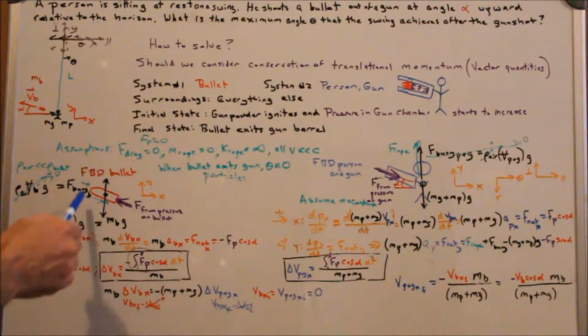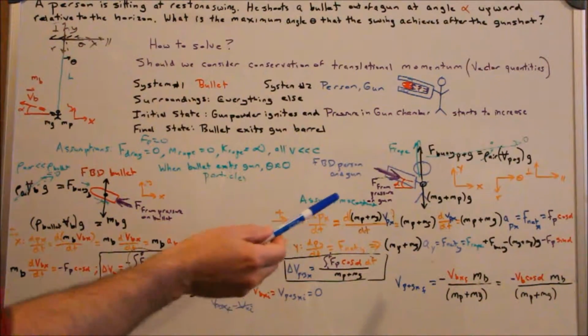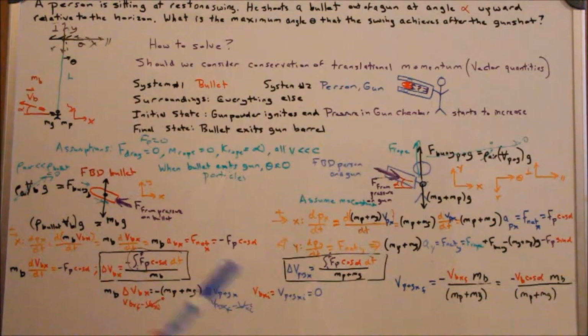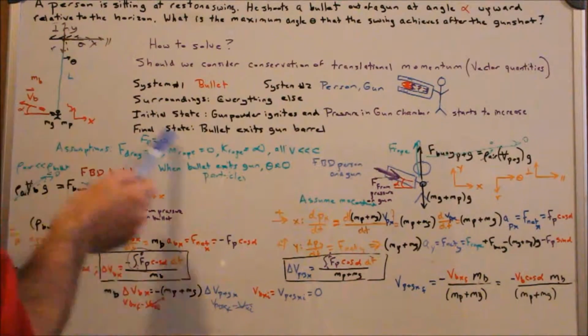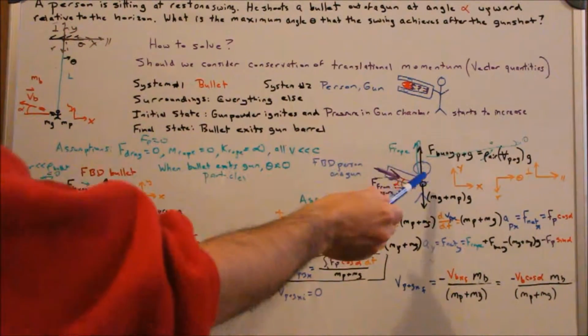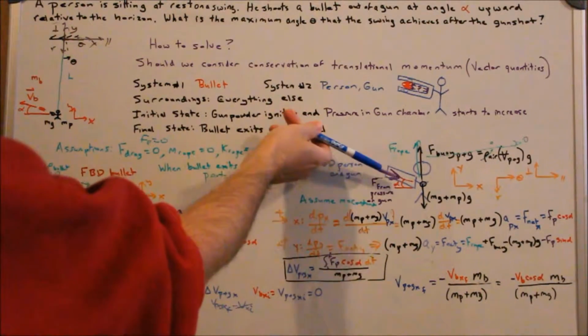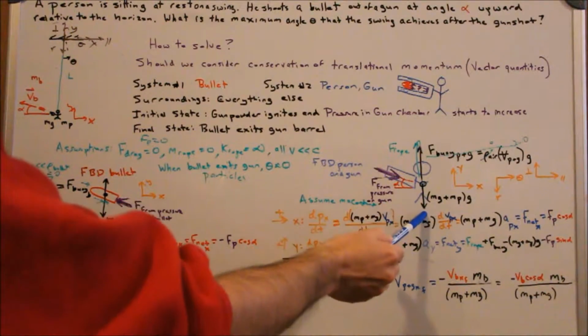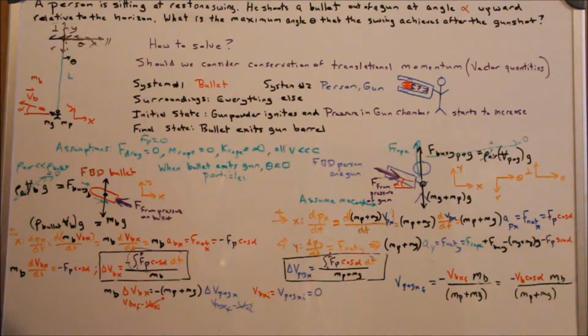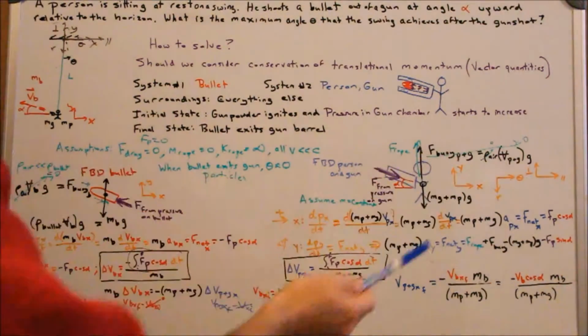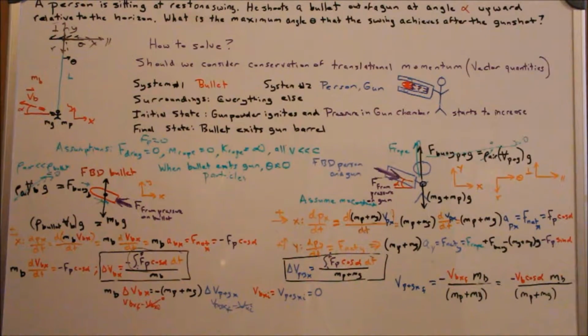So there's my free body diagram of the bullet, and now the free body diagram of the person and the gun. What are all the forces acting on that person and the gun? Well, the rope is applying a force to that person and the gun, so I have a force there. I have that same pressure force in the direction shown. I have the gravitational force, the mass of the gun plus the mass of the person times g. Again, the buoyancy force, which I drew in there, but we'll assume that the density of air is much less than the density of the person and the gun, so that potentially goes to zero.